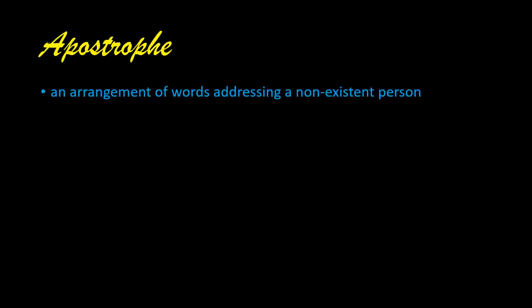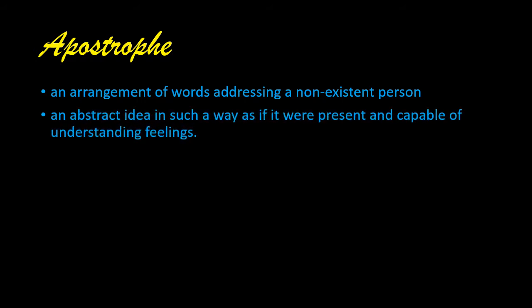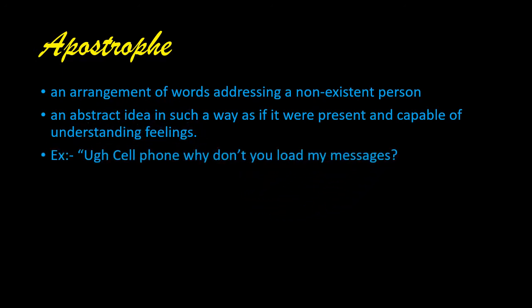Now let us learn another figure of speech, epistrophe. It is an arrangement of words addressing a non-existent person or abstract idea in such a way as if it were present and capable of understanding the feelings. Means we are addressing the person, who may be dead, or an inanimate object, etc. For example, oh cell phone, why don't you load my messages? Cell phone here is an inanimate object, but we are talking to the cell phone. So that is called epistrophe.